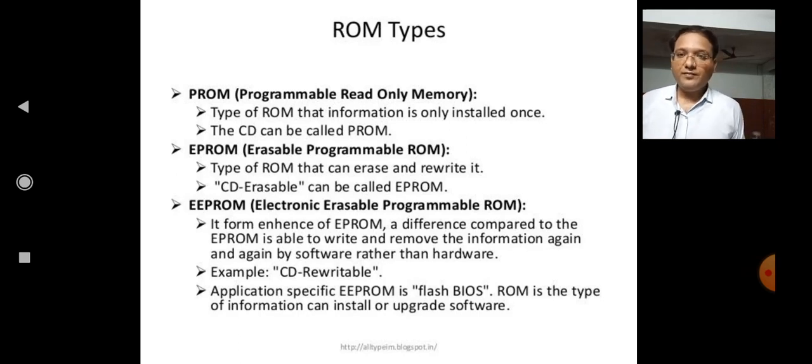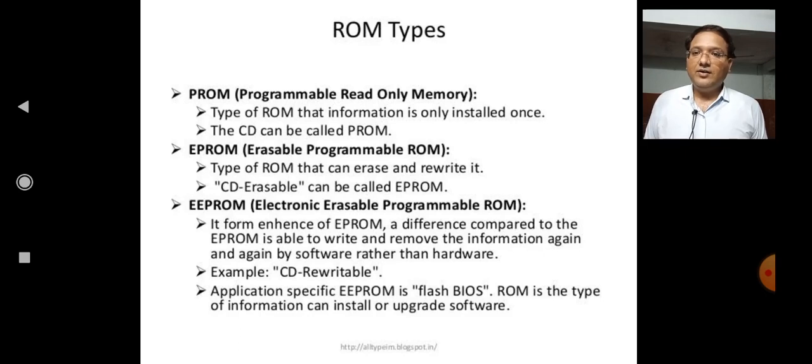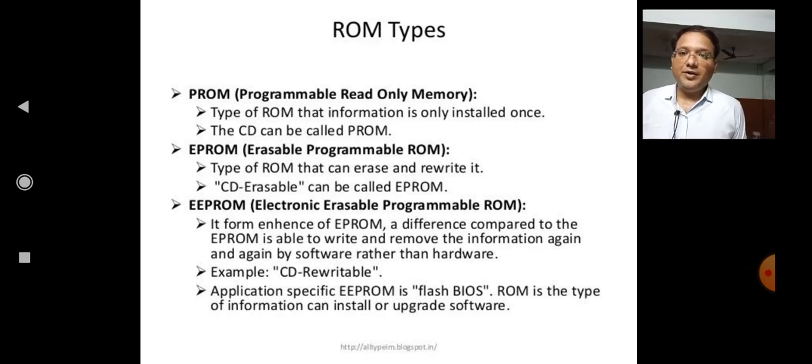EEPROM means electrically erasable programmable read only memory. It is an enhanced form of EPROM. The difference compared to the EPROM is that it is able to write and remove the information again and again by software rather than hardware. Example, CD rewritable. An application-specific example of EEPROM is flash BIOS.